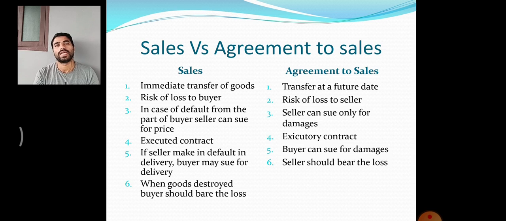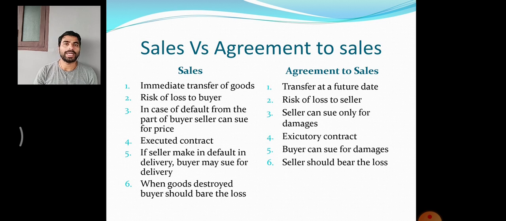Number three, in case of default on the part of the buyer, the seller can sue for the price. Suppose the buyer defaults in payment of the price, the seller can file a case against the buyer. But in case of an agreement to sell, there is only an agreement to transfer the goods. So the seller can sue only for damages.